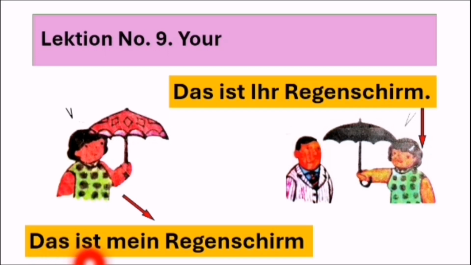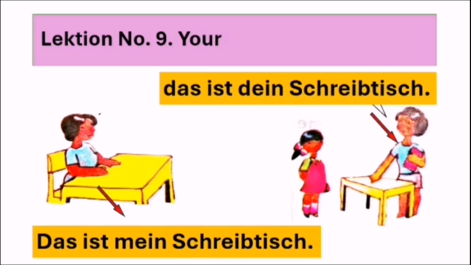Now this lady says, das ist mein Regenschirm. This is my umbrella. Das ist ihr Regenschirm. This is your umbrella. Das ist mein Regenschirm. Das ist ihr Regenschirm. So this ihr is the formal way, okay? With the informal way, we can say das ist dein Regenschirm, okay?